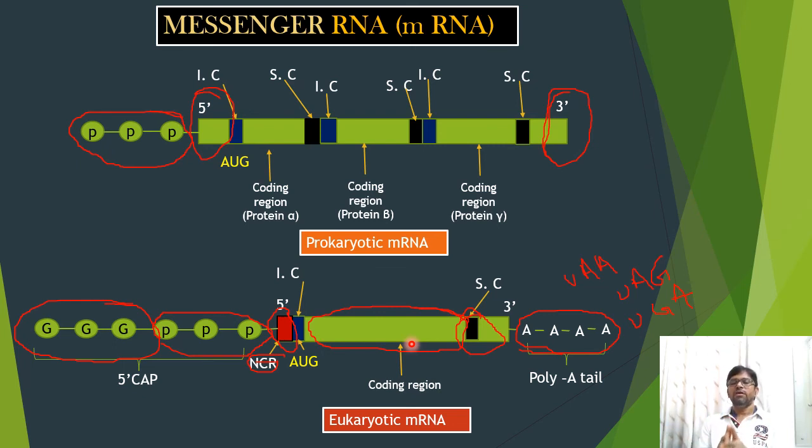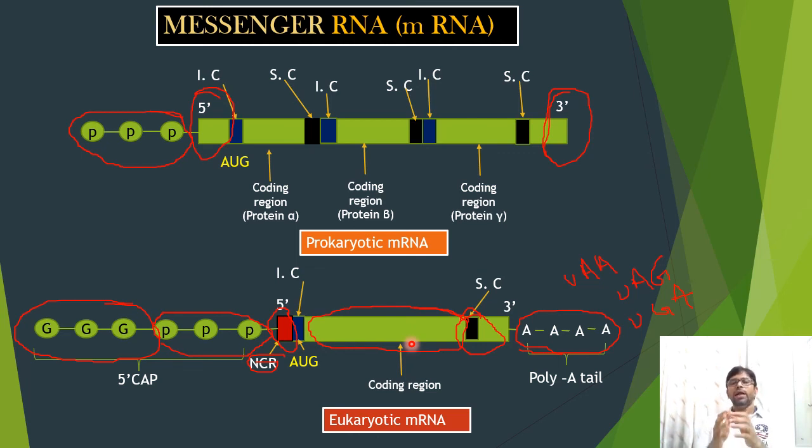The mRNAs of prokaryotes are polycistronic as they translate more than one polypeptide chain, whereas the mRNA of eukaryotes can translate only a single polypeptide chain, so such mRNAs are called monocistronic mRNAs. Polycistronic mRNAs are present in prokaryotes, monocistronic mRNAs in eukaryotes.